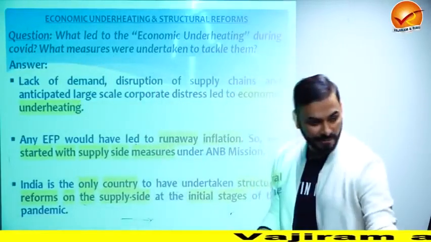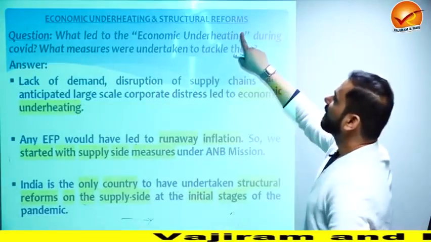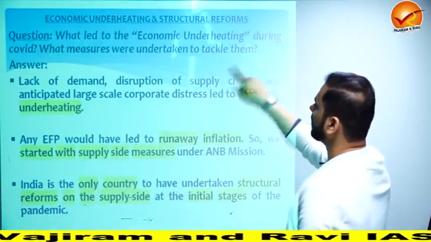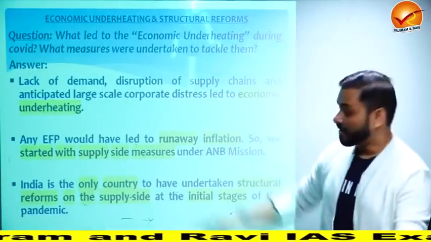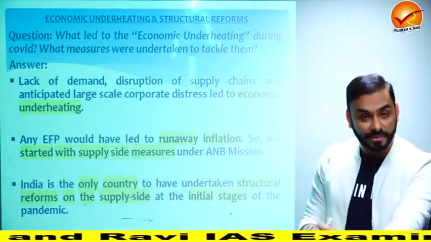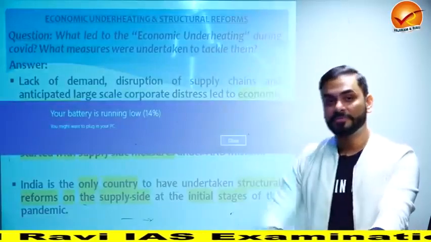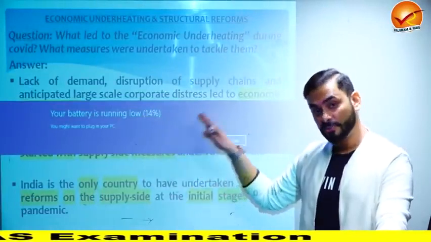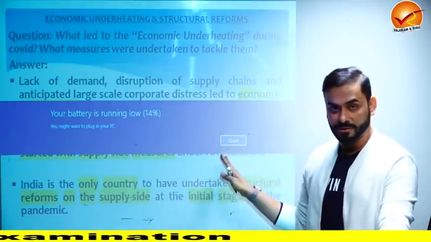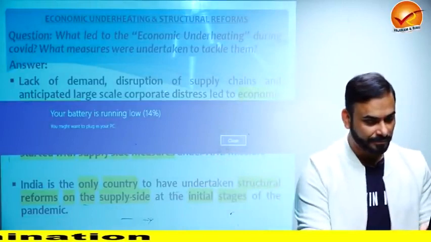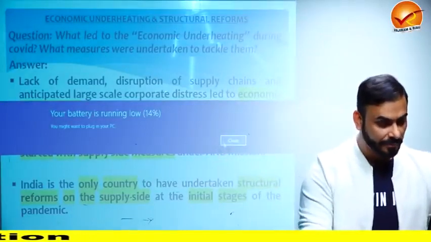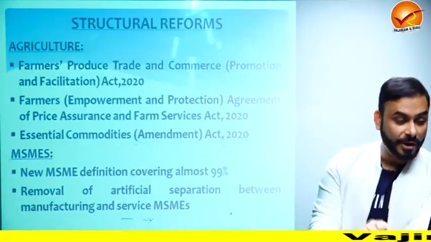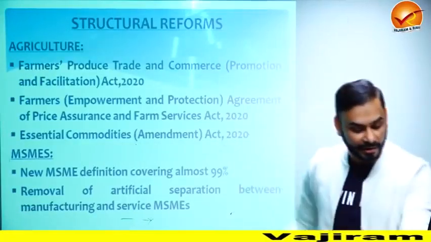Let's read the question, guys. So, economic underheating and structural reforms. What led to the economic underheating during COVID? What measures were undertaken to tackle them? So I have already told you what is economic underheating and what measures were taken. First, the supply side was opened, and then both, towards the demand side, steps were taken to control it. All right. Now structural reforms, very, very important.